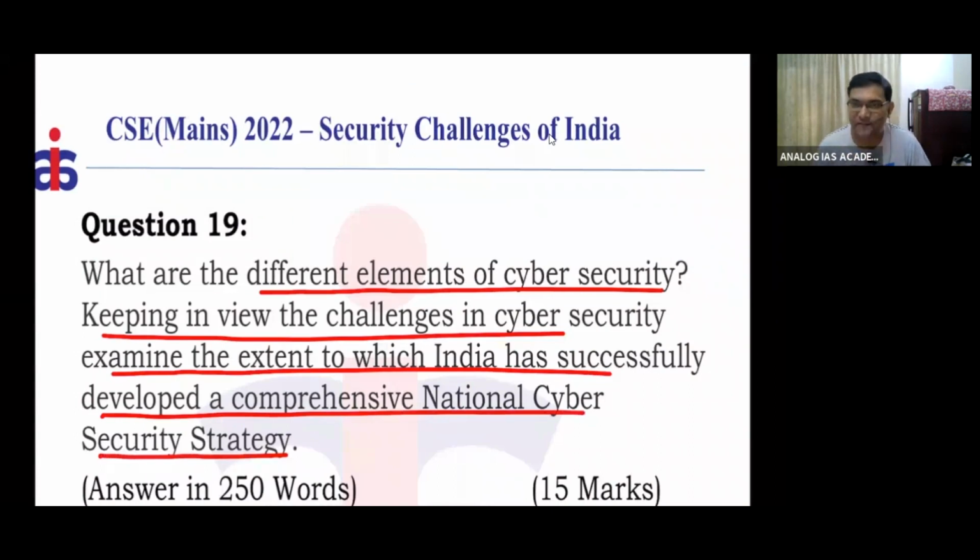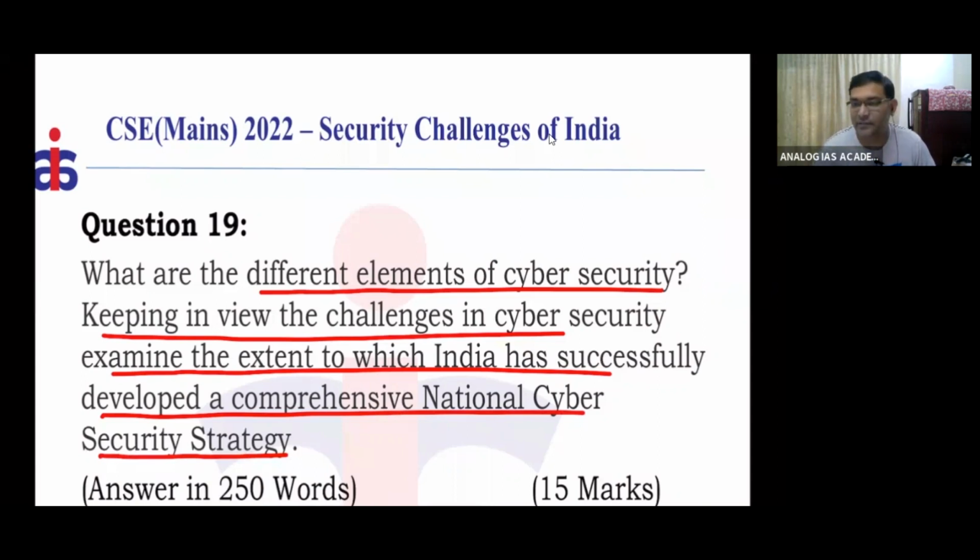Lieutenant General Rajesh Pant has given a report, the National Cyber Security Strategy, which the Indian government has yet to adopt. So what does this report talk about, and what are the different elements involved in cyber security?